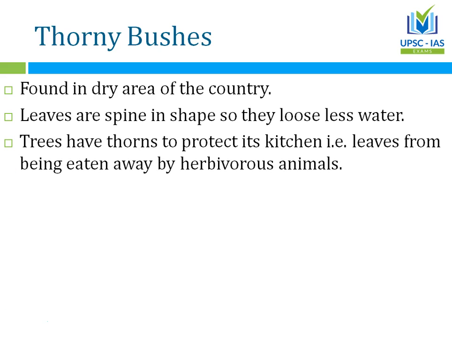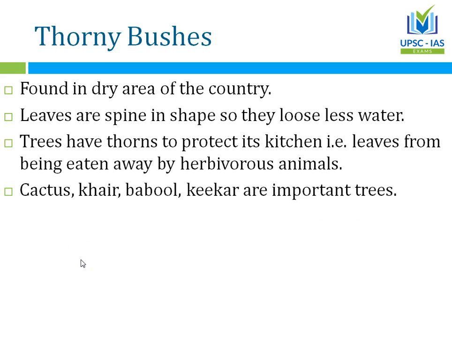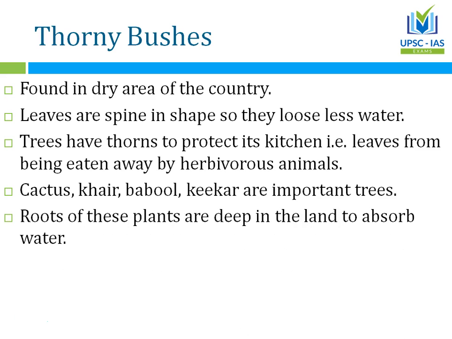Trees have thorns to protect their kitchen, that is leaves, from being eaten away by herbivorous animals. And cactus, kair, babool, kikar are important trees. Roots of these plants are deep in the land to absorb water, right?